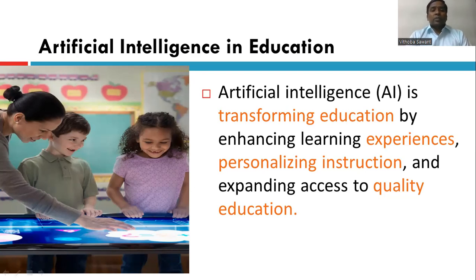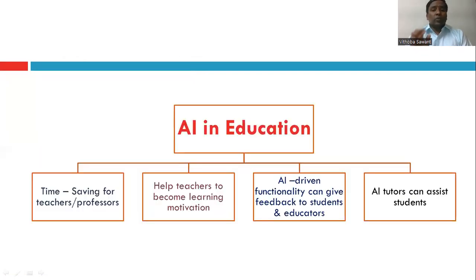That experience, through artificial intelligence in education, will help develop the quality of education. We are always talking about quality education, and artificial intelligence will help us to maintain and improve it.